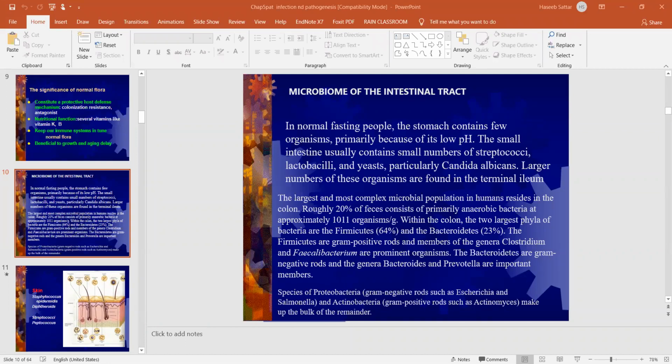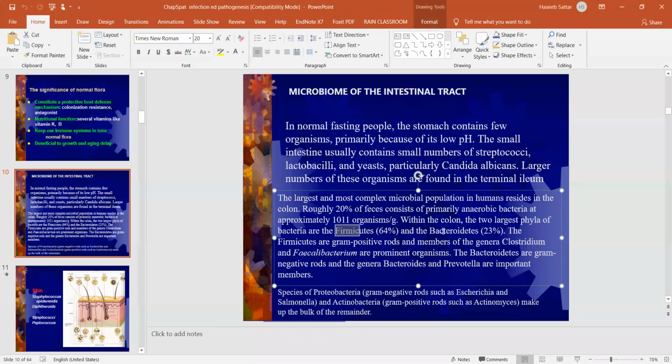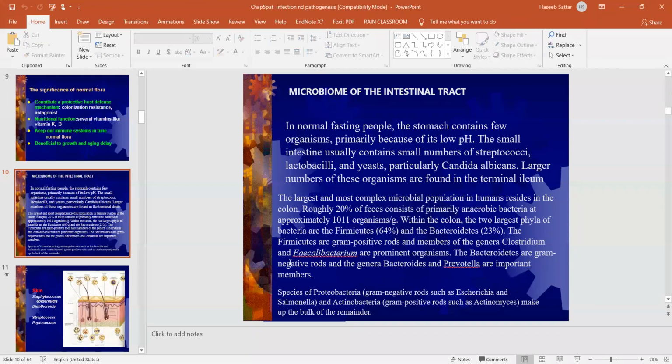Nowadays the scientists have confirmed that alteration of these bacteria, which bacteria? These gut bacteria, proteobacteria, Firmicutes or Bacteroidetes, the change in this flora can lead to certain disorders. What disorders?